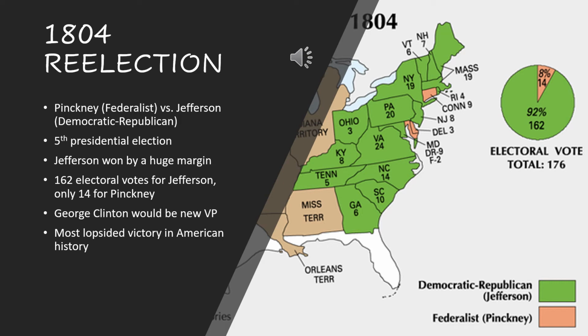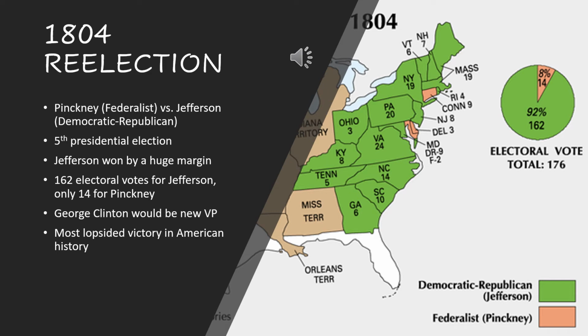So this election is really expected to kind of be a landslide victory for Thomas Jefferson, and that's exactly what it was. You have Jefferson with 162 electoral votes at the end of this election, and Charles Pinckney with only 14. This is huge. I mean, look at this gap. This, to this day, hundreds of years later, is still the most lopsided victory in American history. Only 2 states, Delaware and Connecticut, went to Charles Pinckney. And you see that in the 5th presidential election, you have Thomas Jefferson, who's going to win president for a second term, and George Clinton as his vice president.